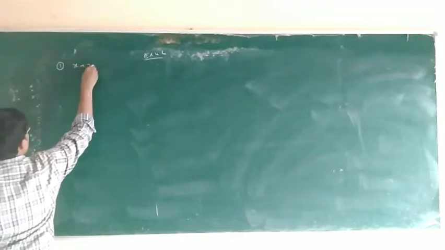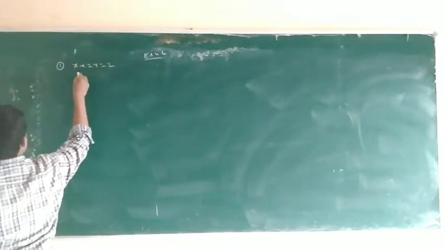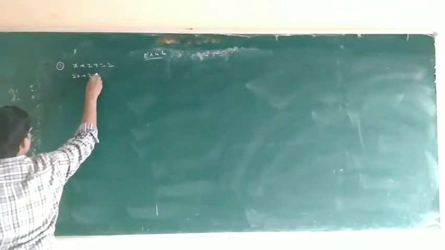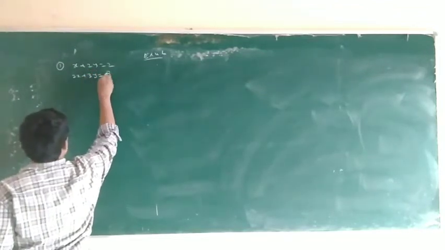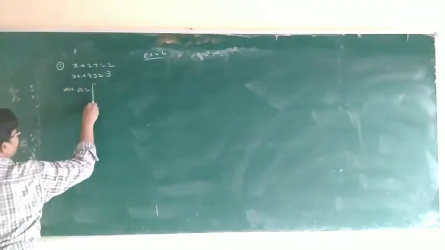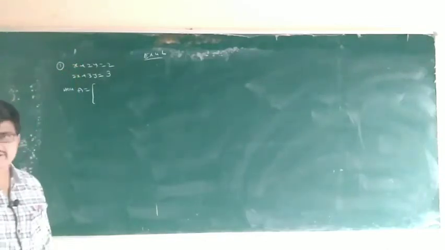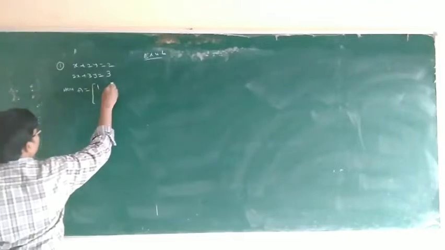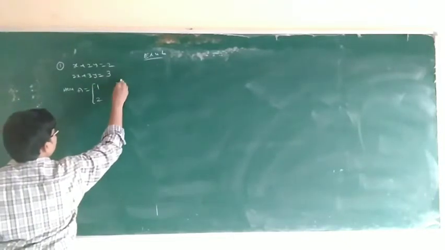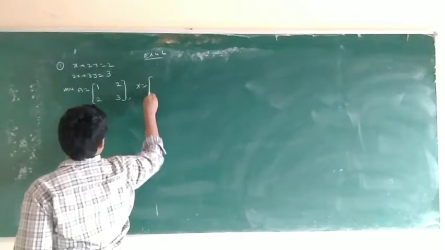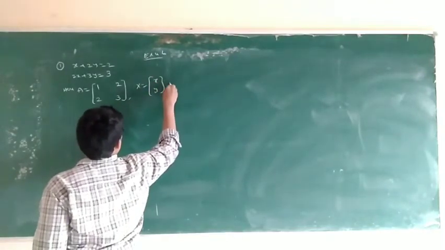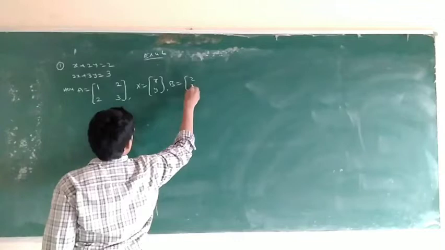x plus 2y is equal to 2, and 2x plus 3y is equal to 3. First, A, X, B. Here A is the coefficient matrix. These are two equations with two variables, so a 2 by 2 matrix. So A is 1, 2, 2, 3. Next, X is x, y. So B is 2, 3.